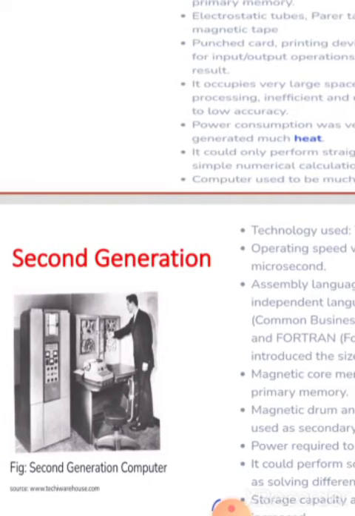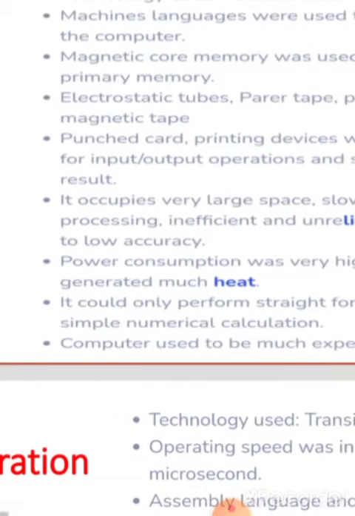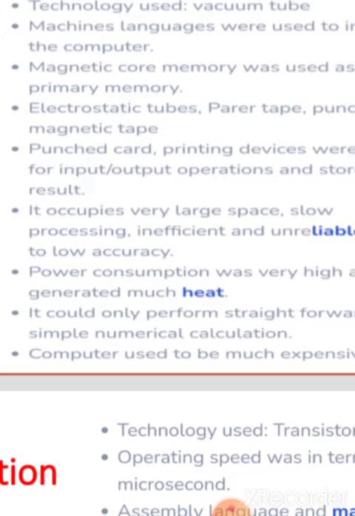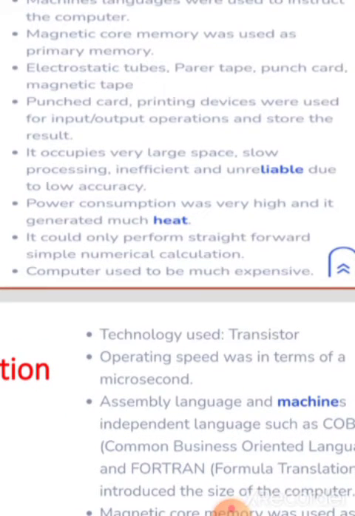Features of computer. So this is the first generation of computer features. Technology used: vacuum tubes. Machine language was used to instruct the computer. Magnetic core memory was used as primary memory. Punch card printing devices were used for input and output operations and to store the result. It occupied very large space.